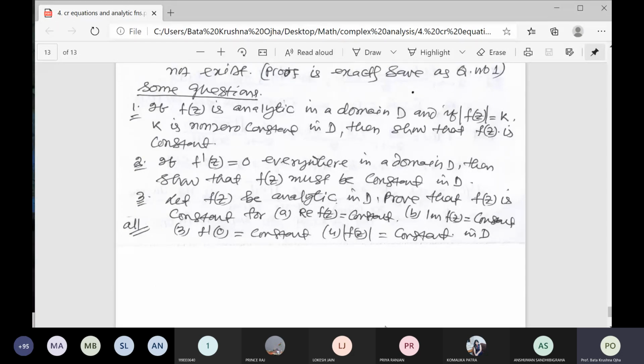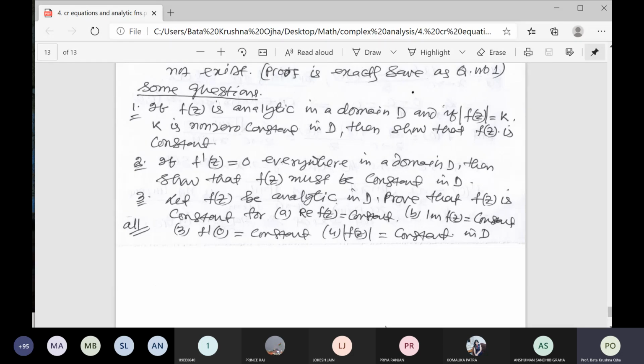If both are 0, then ux is 0 and vx is 0, so u is a constant and v is a constant. So if you integrate, this is also solved in that book.